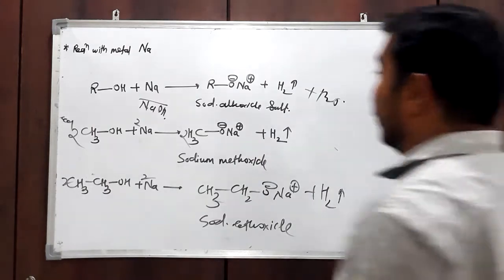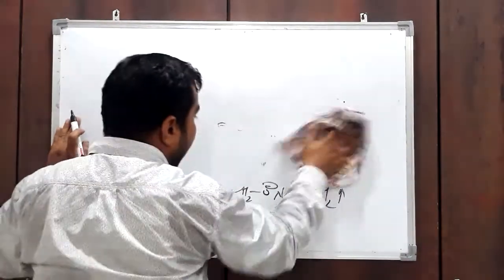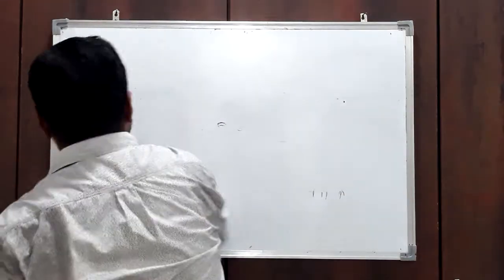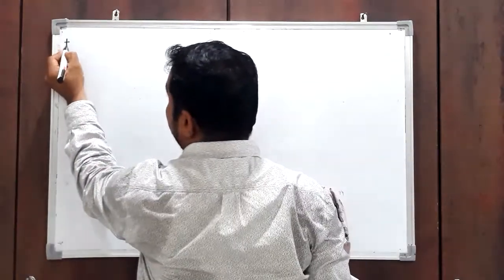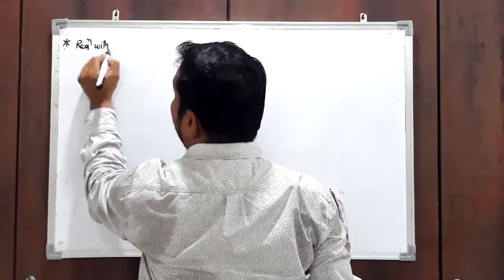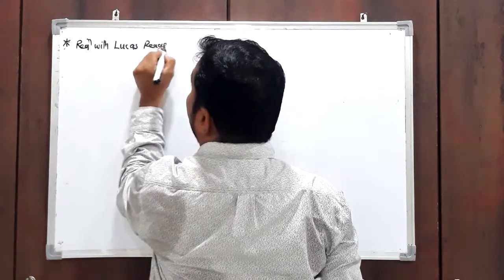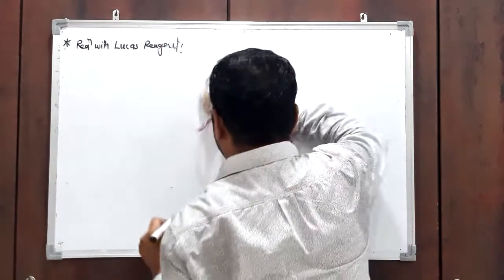And the second chemical property of alcohol: reaction with Lucas reagent. That is in your syllabus. Reaction with Lucas reagent. Lucas reagent is what?